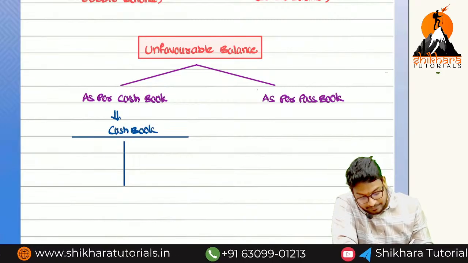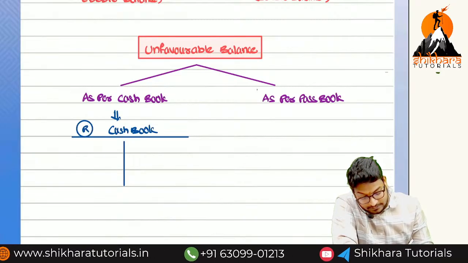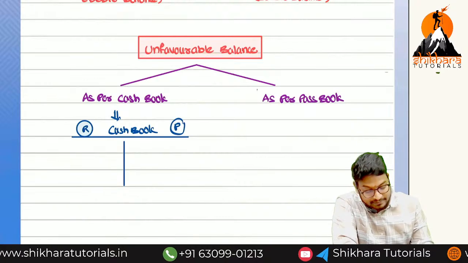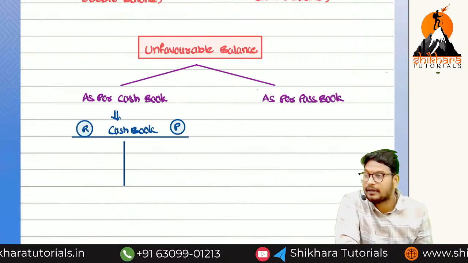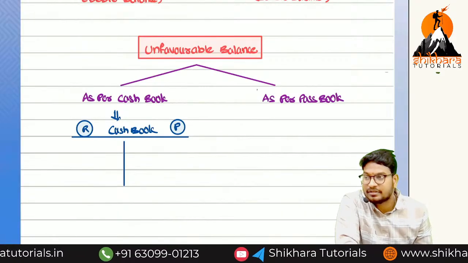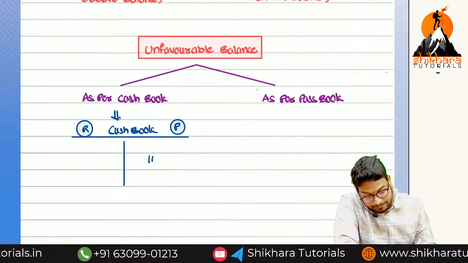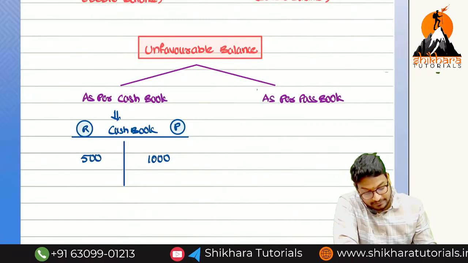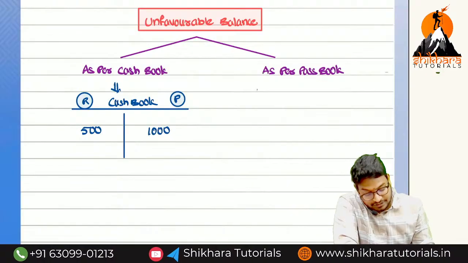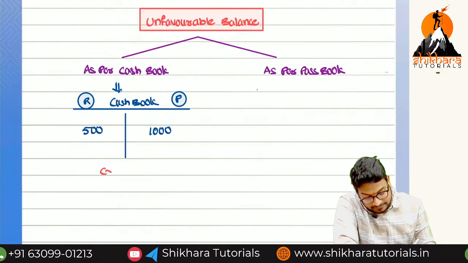The cash book debit side receipts and credit side payments. So here unfavorable means same as the debit balance, opposite to the debit. So here payments is 1000 and receipts are 500. So this account is showing which balance? Credit balance.